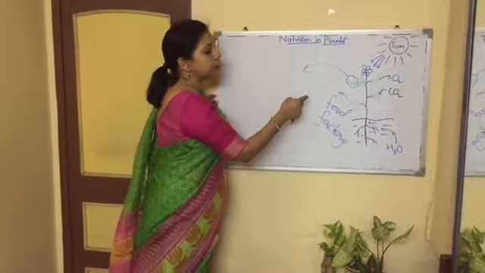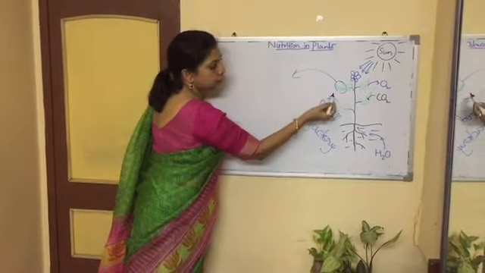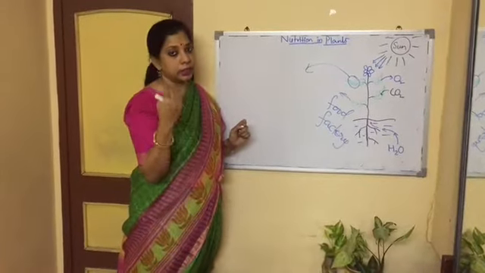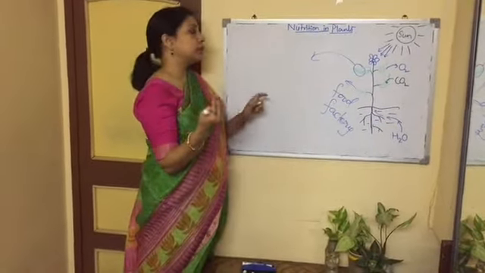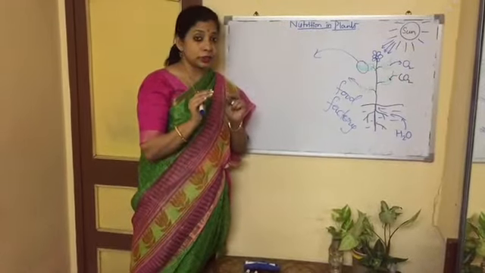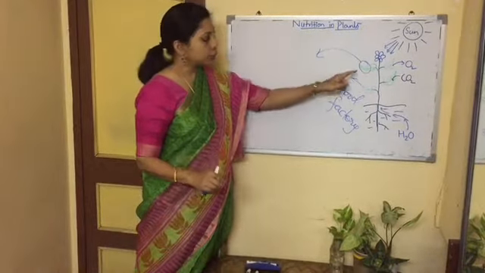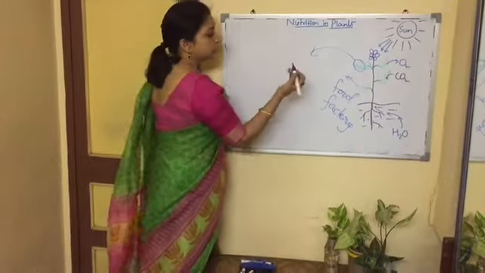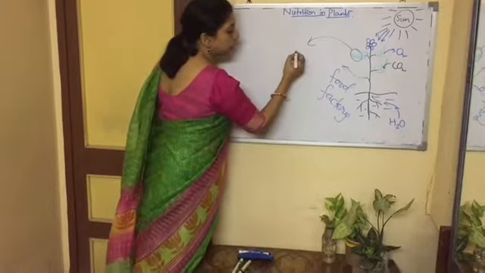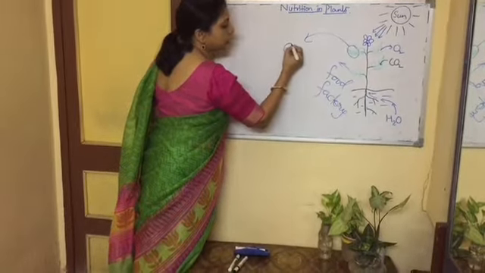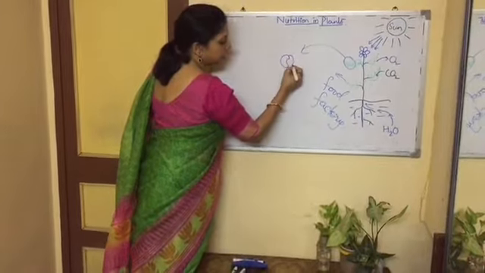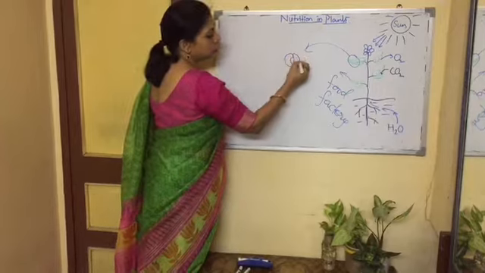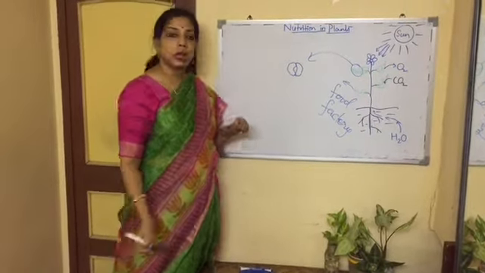Alright, so we'll begin with the stomata here. How does the gaseous exchange take place in leaves? The gaseous exchange takes place in leaves by the small pores present on the leaves. They are known as stomata. So if I magnify this little portion here, you will see that stomatal pores are surrounded by two kidney-shaped or bean-shaped cells. We call them the guard cells, right? So this pore is surrounded by two guard cells.